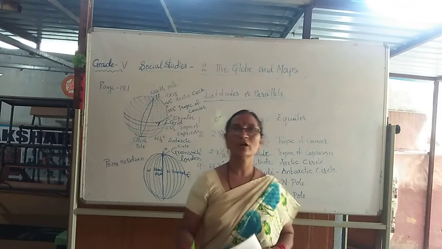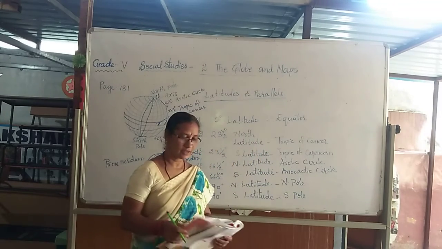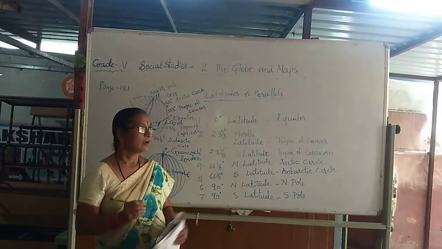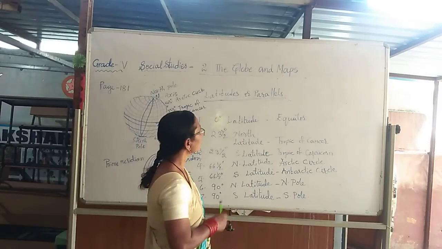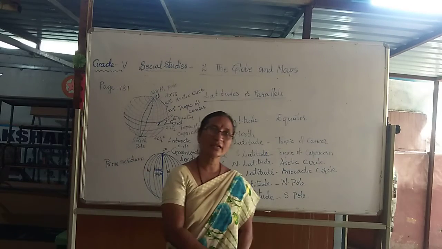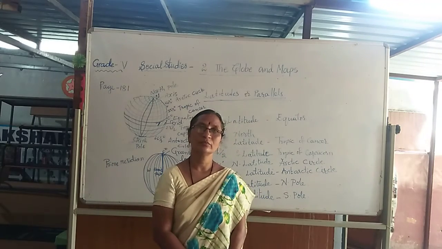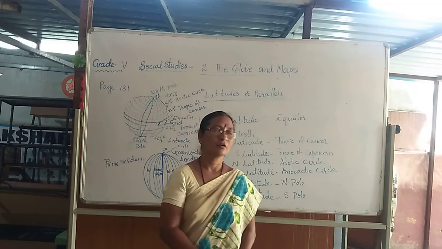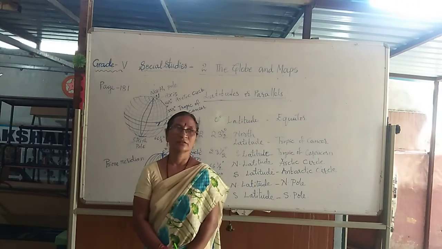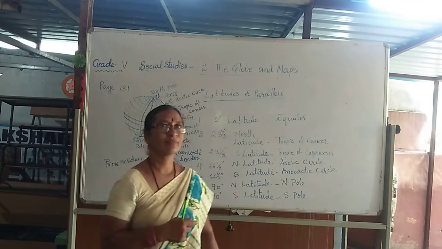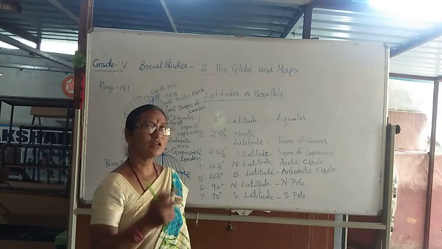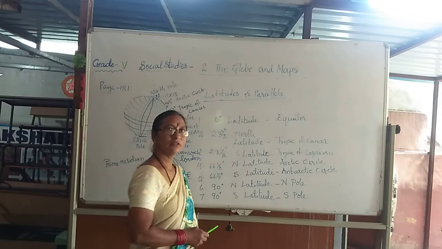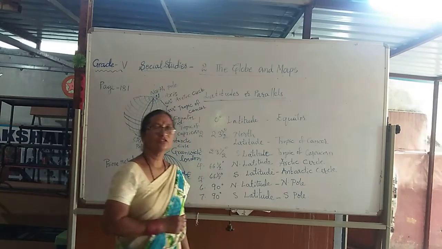Yes, it is a model of Earth. Right. How many ends are there on a globe? Yes, there are two ends. What are they? North pole and south pole.